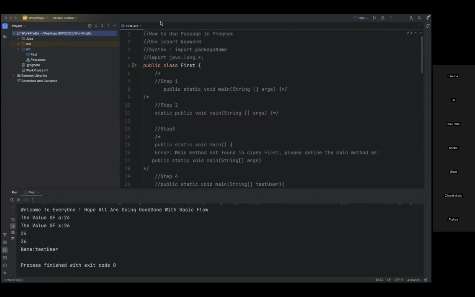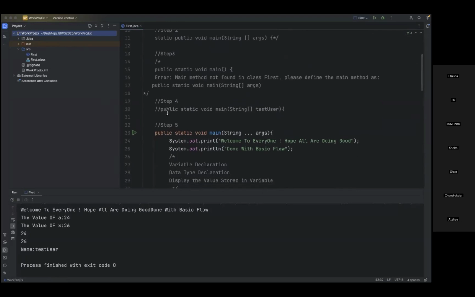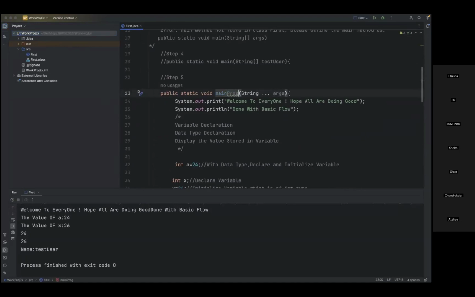Yeah, one more quick question. You have mentioned we need to have one mandatory method, the main method, right? Does that mean it should be named main only? Yes, main only. So if I write something like main PROG, if I go like this, right?